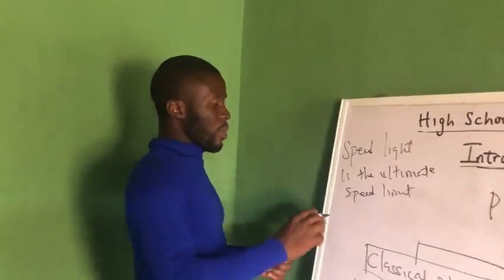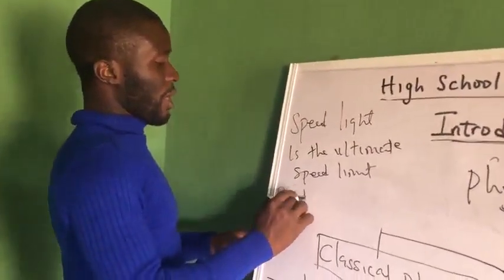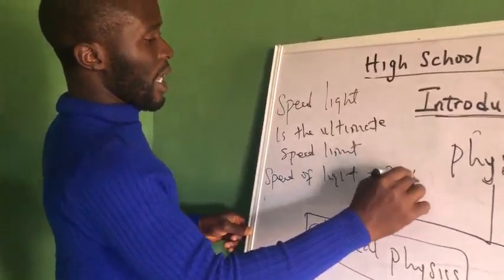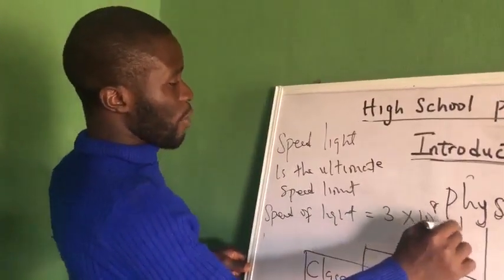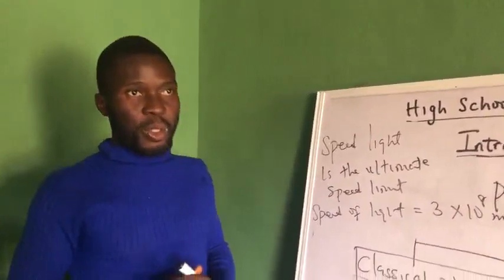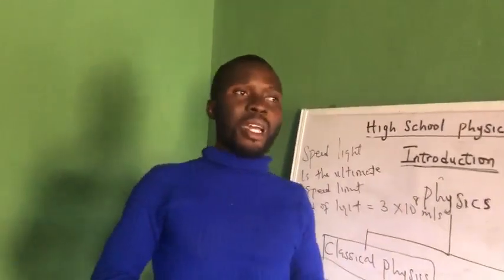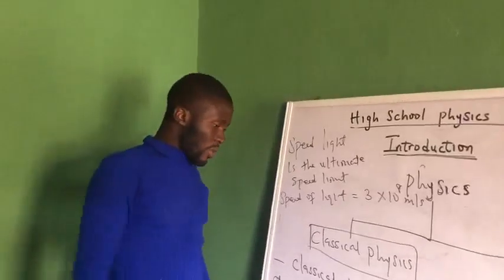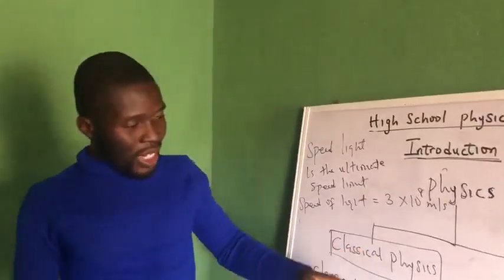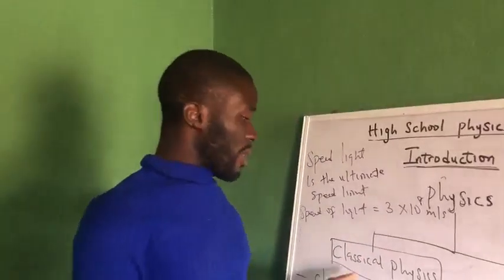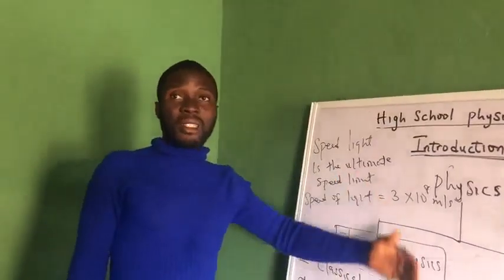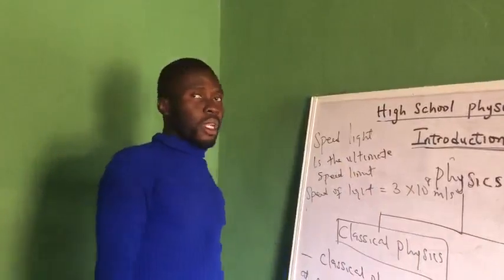And what is even the speed of light? The speed of light is approximately 3 times 10 raised to the power 8 meters per second. That's the speed of light. Nothing can move beyond the speed of light. So any large object that is moving with a speed that is much less than the speed of light can be viewed using the laws of classical physics.